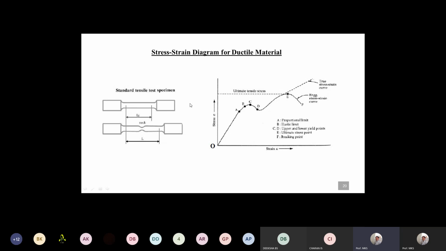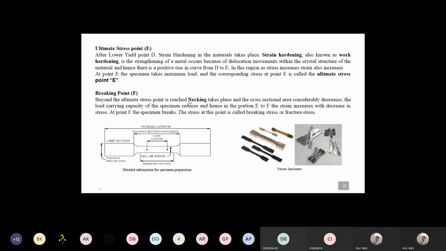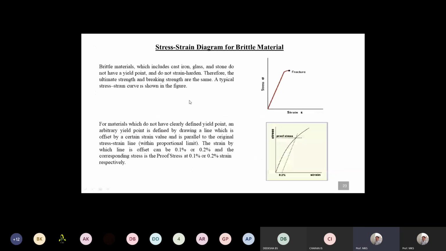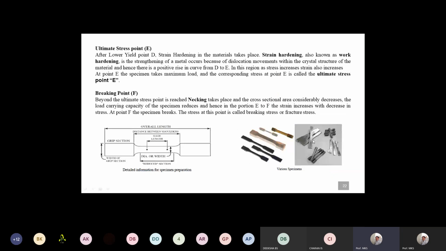So imagine this is applied with tensile forces. You can see the specimens. There are various specimens of different ASTM standards. It may be a flat specimen or a circular specimen. The specimen will be like this, right?